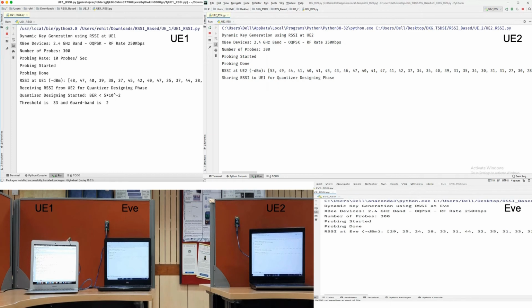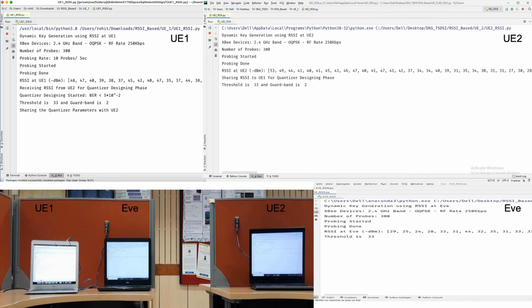Likewise, Eve will also use the shared threshold value to quantize his RSSI value as he is trying to replicate the key. Note that Eve will not use the guard band value designed by UE1 as he doesn't have a say in the consensus part. Hence, he has to use every single index finalized by UE1 and UE2. He sets his guard band to 0.